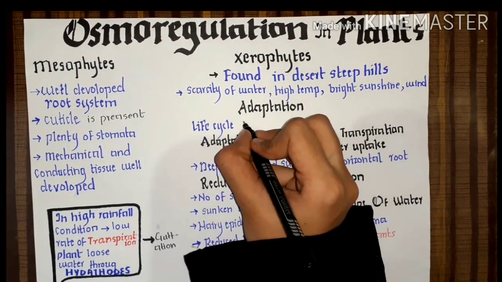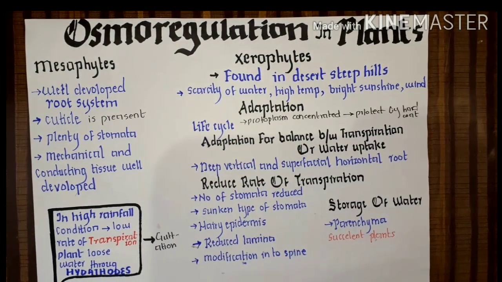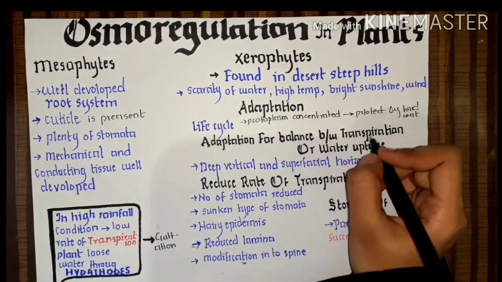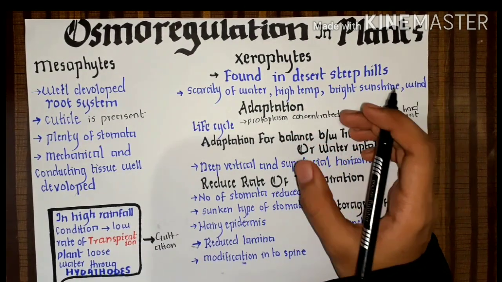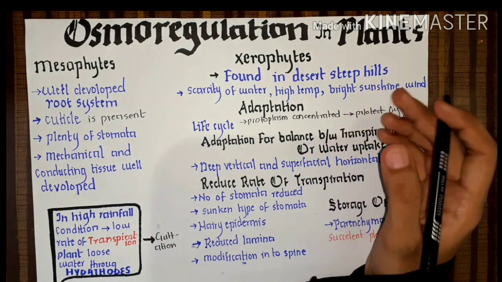What happens is that the protoplasm is concentrated. When the protoplasm is concentrated and covered by the hard coat, it can tolerate the scarcity of water.